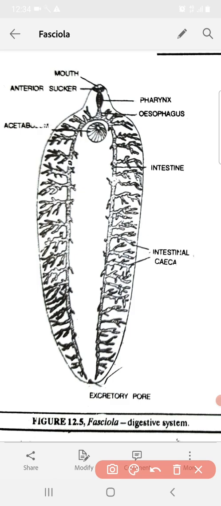Now coming to after ingestion, digestion. Digestion here is extracellular, that is, it does not take place within the cells, rather it takes place within the fluid present in the alimentary canal. Especially it takes place in the intestinal cecae. The enzymes are secreted by the glandular epithelium of the cecae, and the food is digested there.